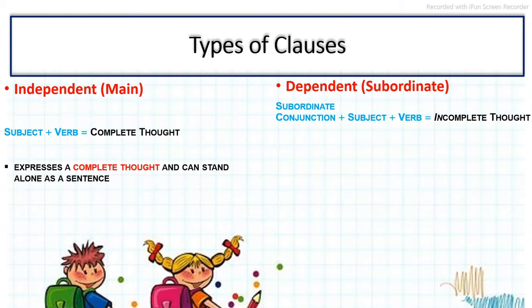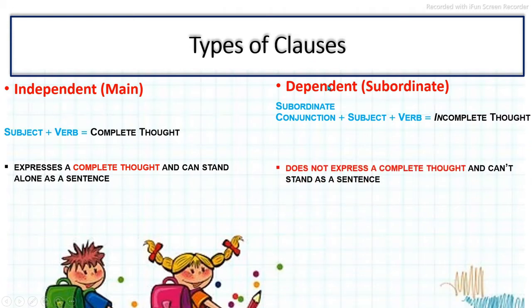The third difference is that an independent clause can stand alone, whereas a dependent clause cannot stand alone because it is not able to express a complete thought. That's why it has to depend on the independent clause.